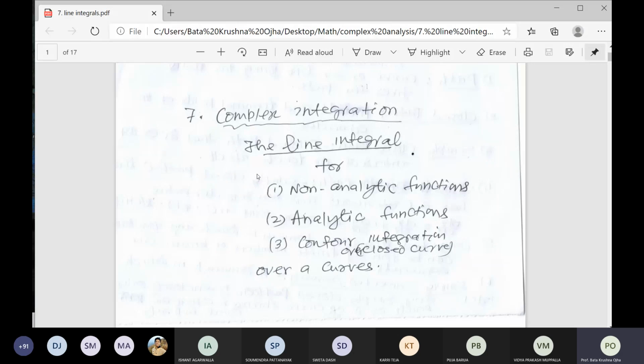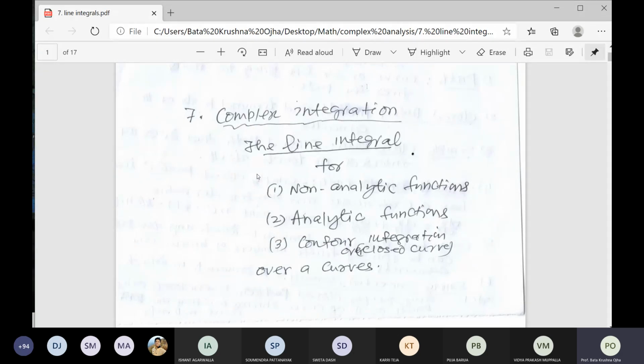Today I will start a new topic called complex integrations. You already know the different integrations in the real case: definite integral and indefinite integral. Actually, integrations are of two types: one is proper integral, another is improper integral. In the real case, what I solved in plus 2, all are proper integrals.